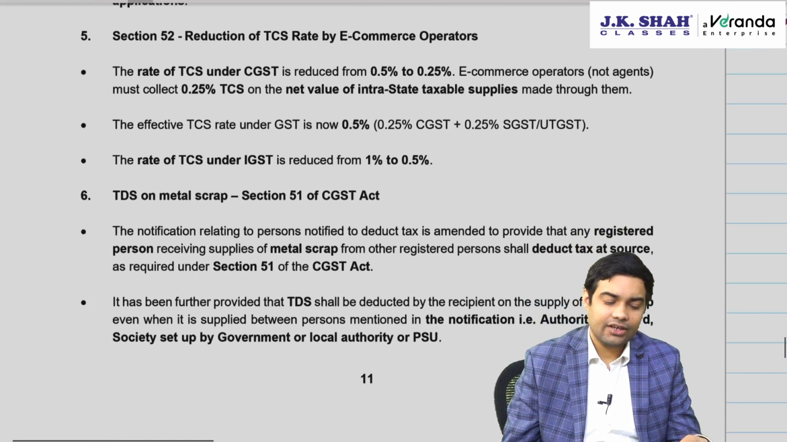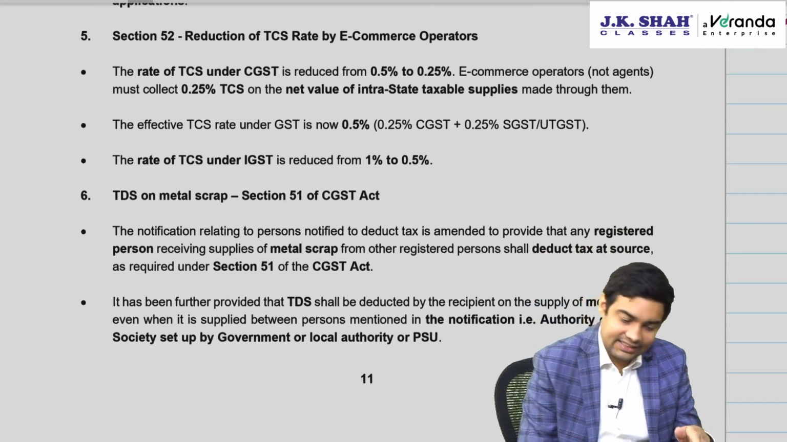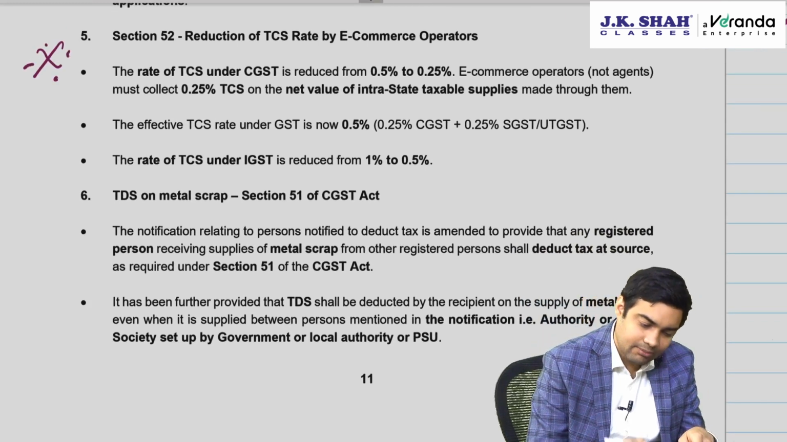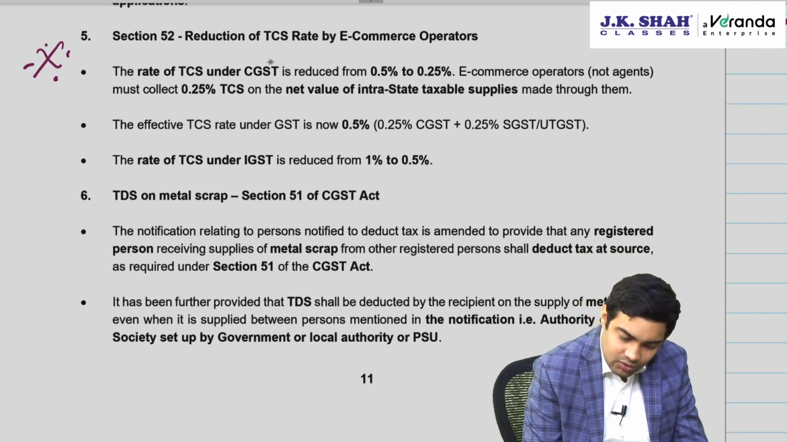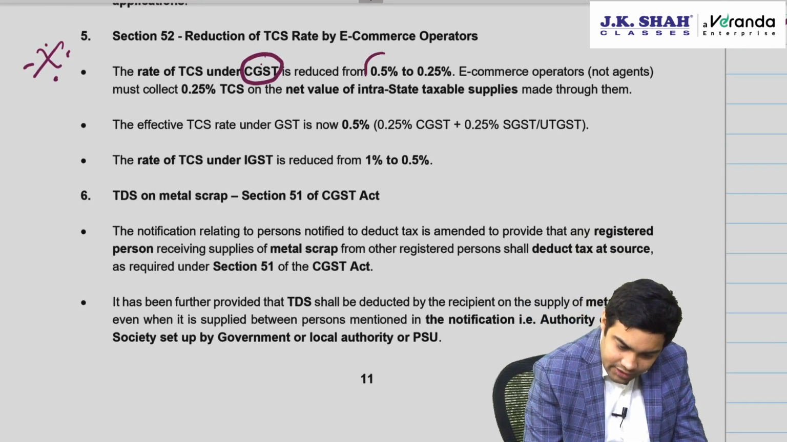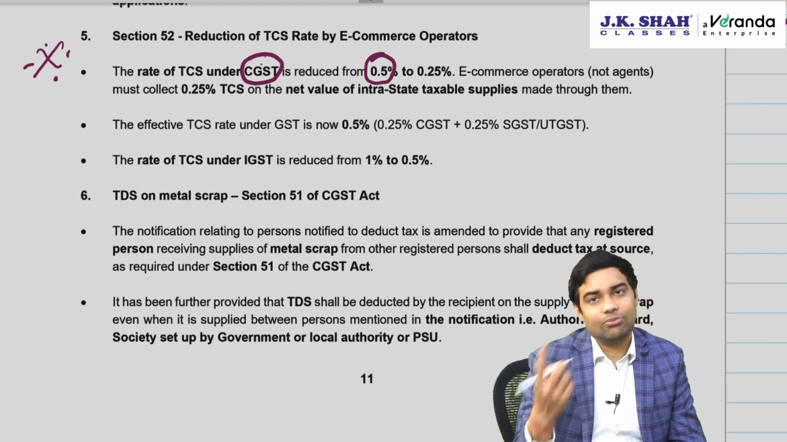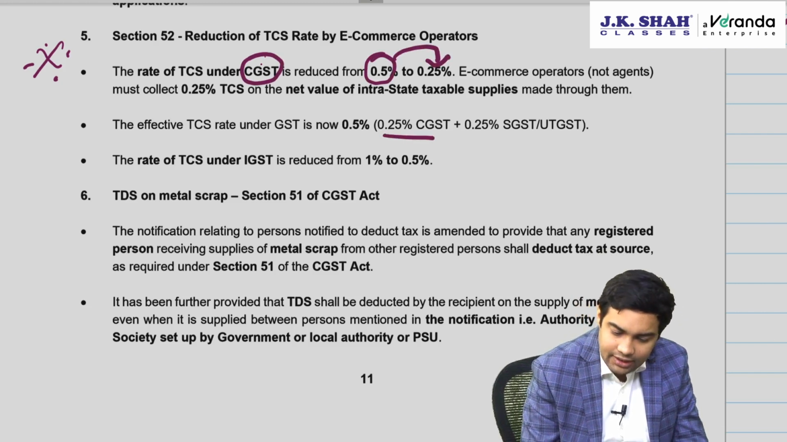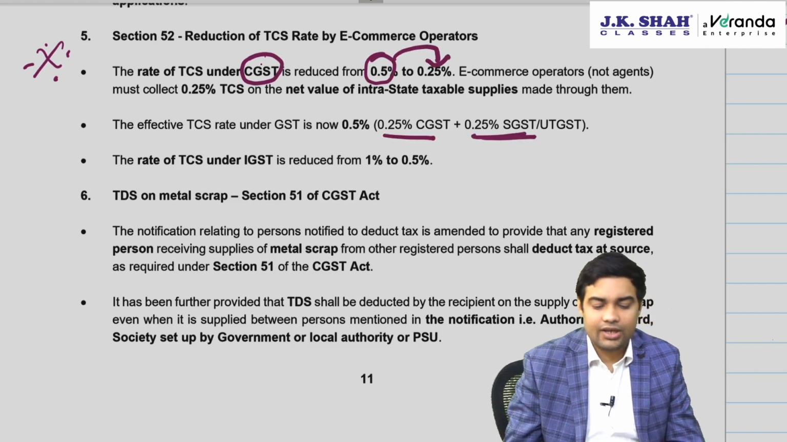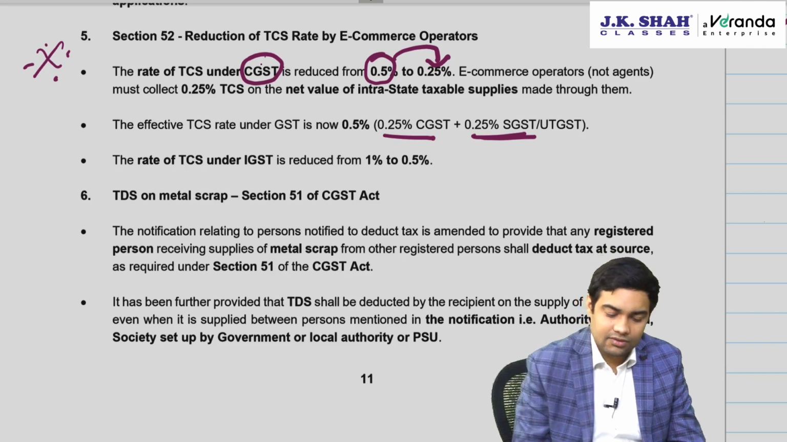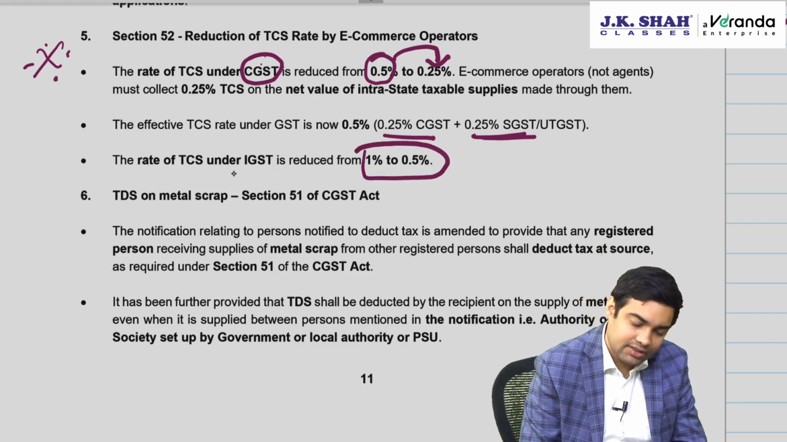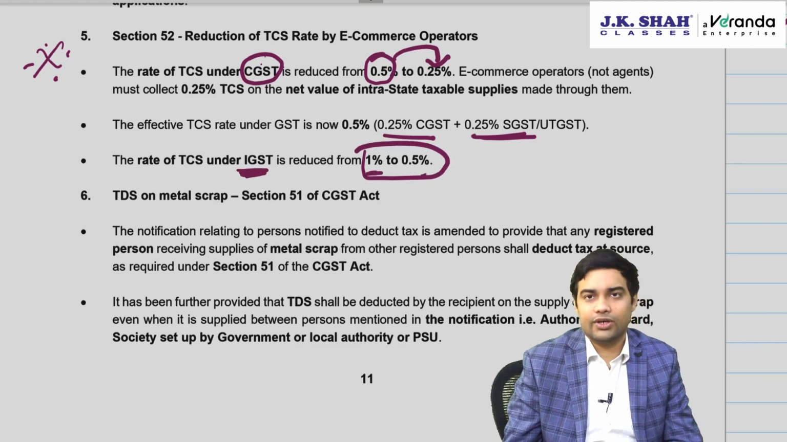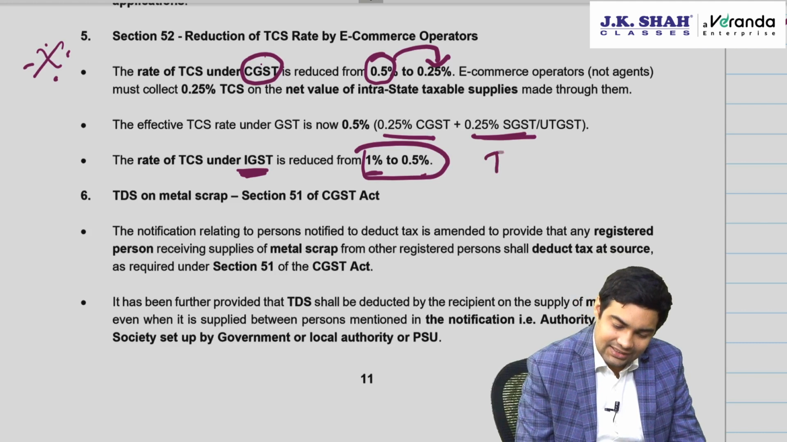Then section 52, there has been a reduction in TCS rate, very important for your exams. Earlier TCS rate was CGST 0.5, SGST 0.5. Now it is CGST 0.25, SGST 0.25, total being 0.5%. Be very careful on this. IGST, which was 1%, is reduced to 0.5. Don't mix up TDS, TCS.